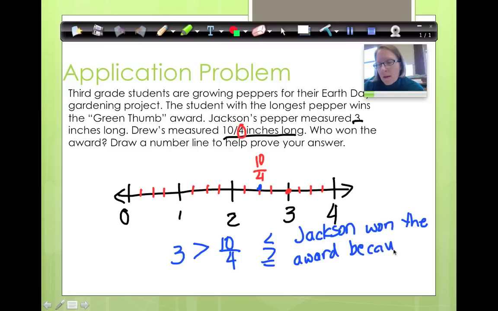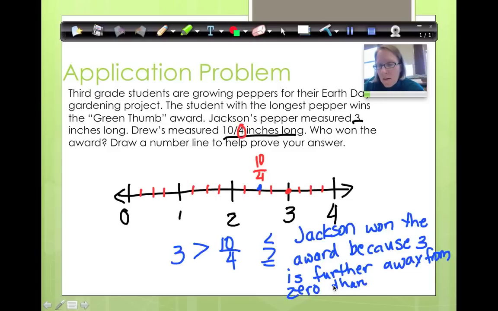Because 3 is further away from 0 than 10/4. Good.